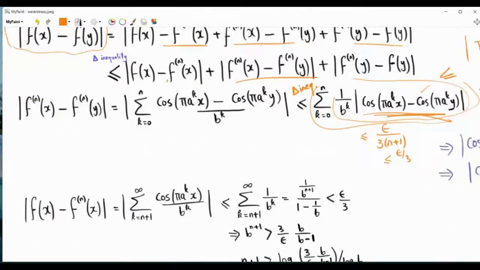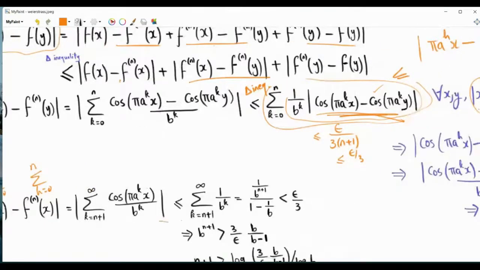Now let's investigate this or that term. They are the same. So now we have the difference between f of x, which is the summation k going from 0 to infinity, and a truncated sum k going from 0 to n. So the difference will be a summation where the index of summation k goes from n plus 1 to infinity. Now, going from here to here, let's do it in slow motion. So first apply the triangle inequality. By the triangle inequality, the magnitude of the sum is less than the sum of magnitudes. And here we have cosine of a to the k x over b to the k.